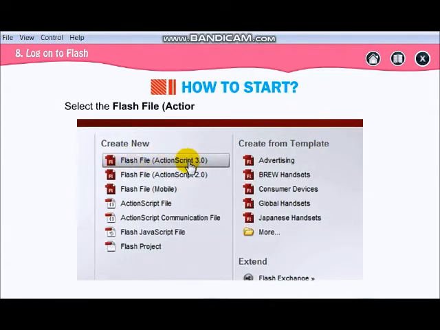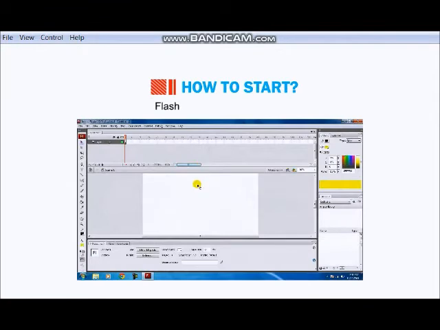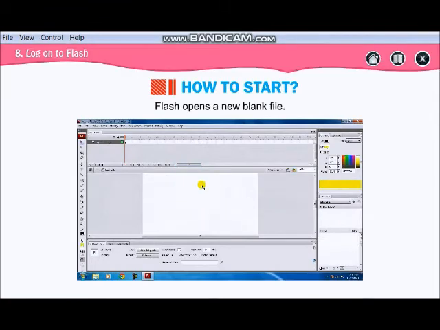Now select Create New. You have to select ActionScript 3.0. There are many files there, so you are going to select Flash File ActionScript 3 for animation. The moment you click on ActionScript 3 new file, you will get this blank file. This blank area, this white area, is known as your stage.